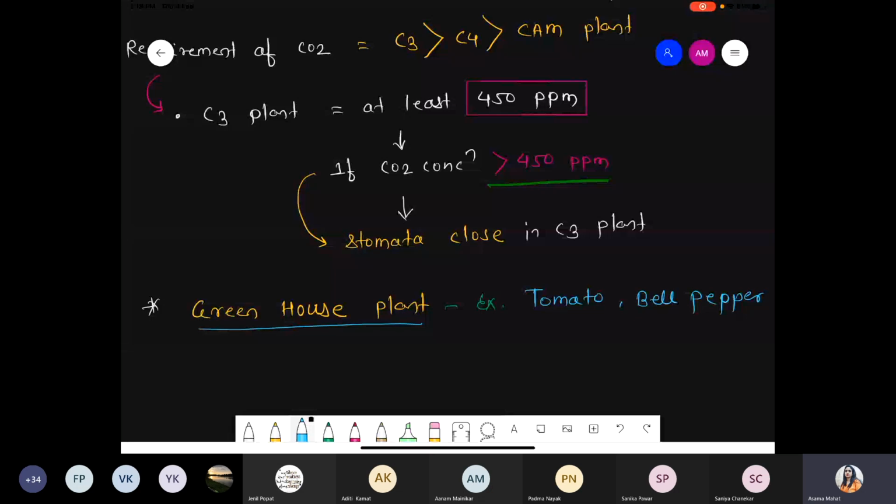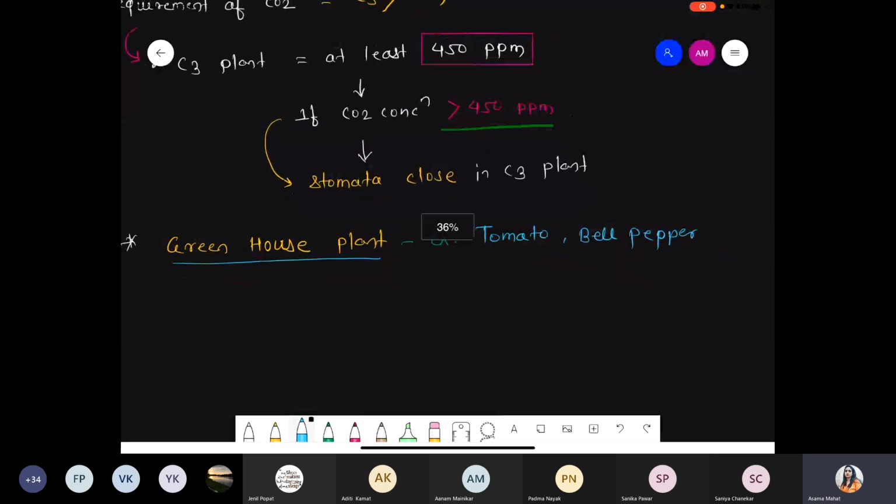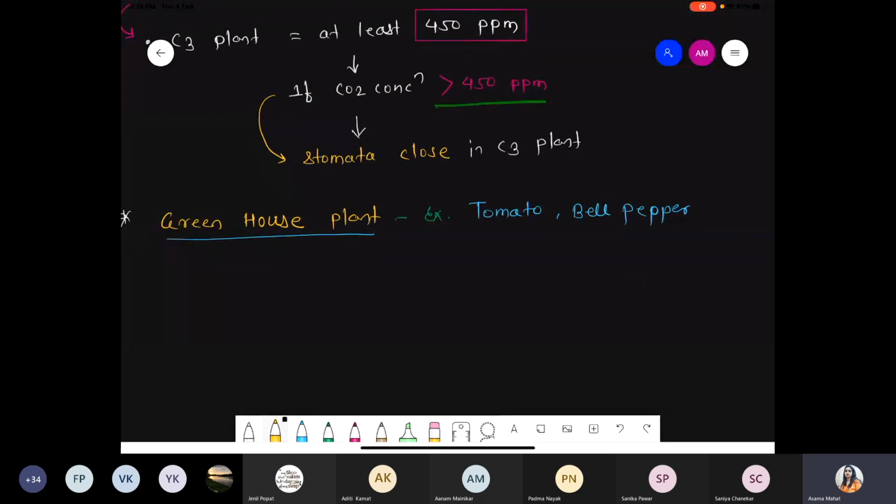Now whenever we are talking about greenhouse plants like tomatoes and bell pepper, if we provide CO2 concentration more than 450 ppm, such greenhouse plants respond to the high concentration of carbon dioxide, and that plant shows more photosynthesis.